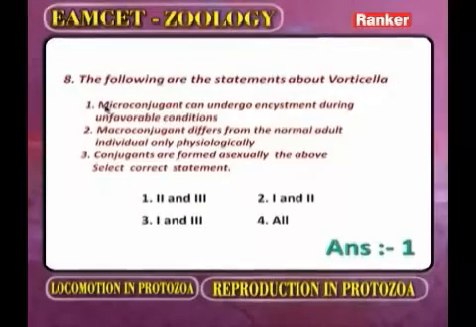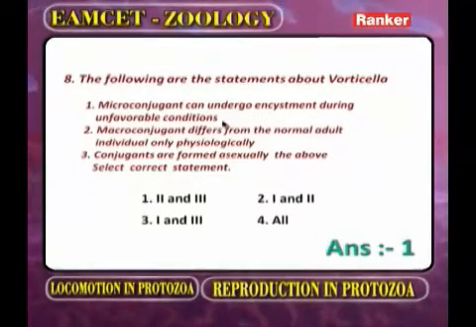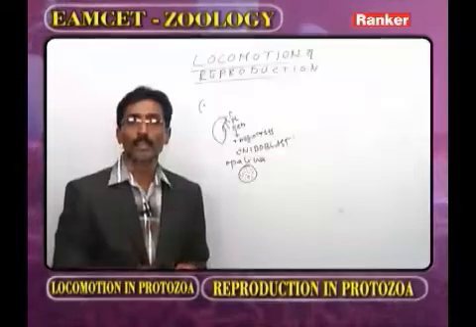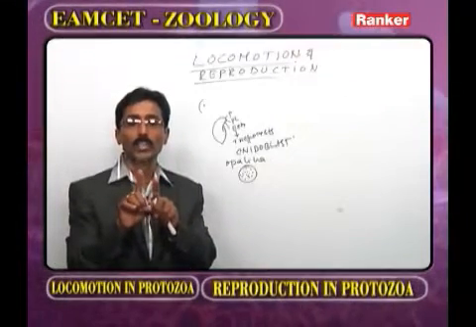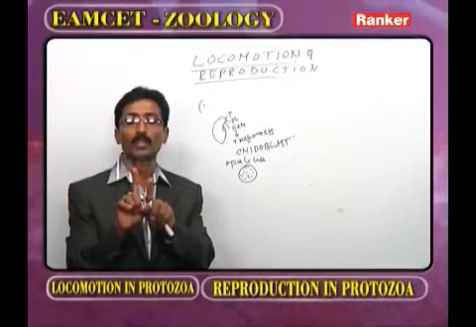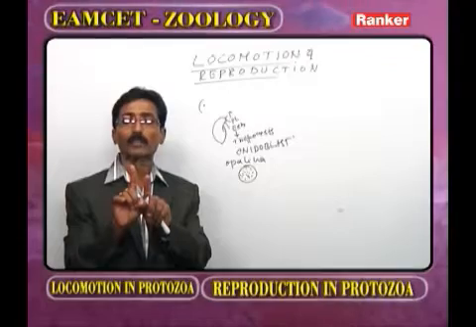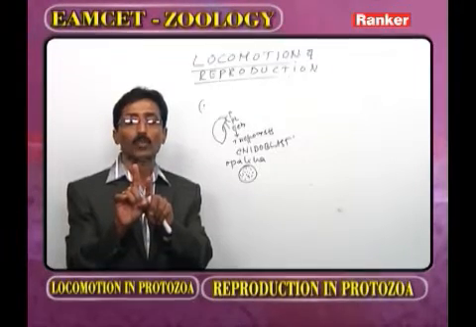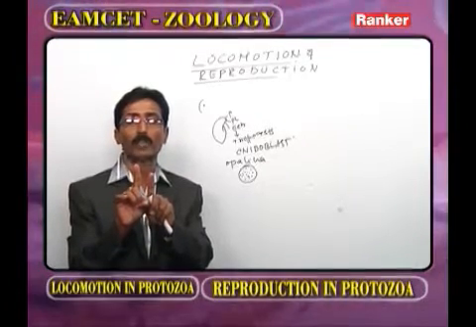The first statement: the microconjugate, also called the male conjugate, can undergo encystment during unfavorable conditions. It is 100% wrong, because we know very well that in Vorticella conjugation, two types of conjugates are present. One is the female conjugate or macroconjugate, and the other is the male conjugate or microconjugate.